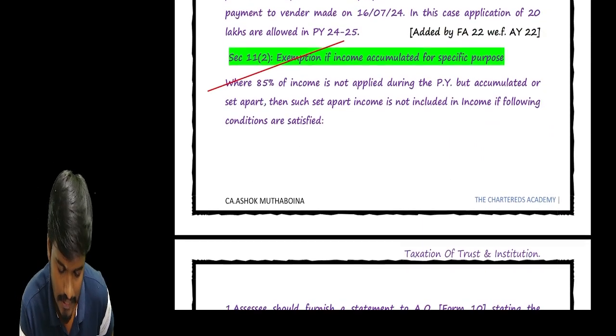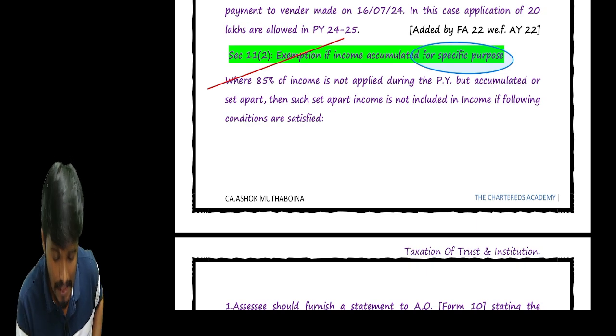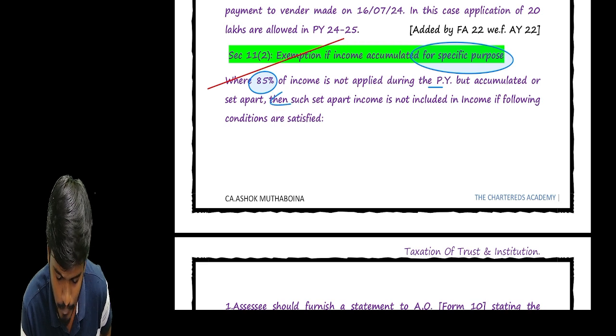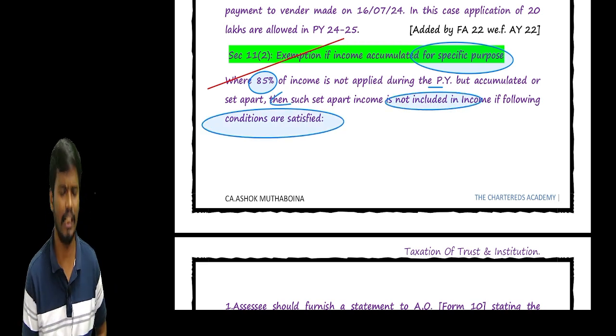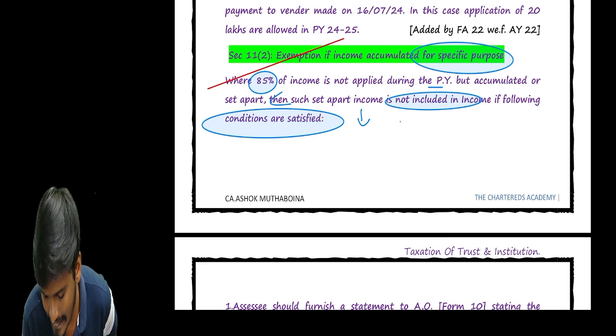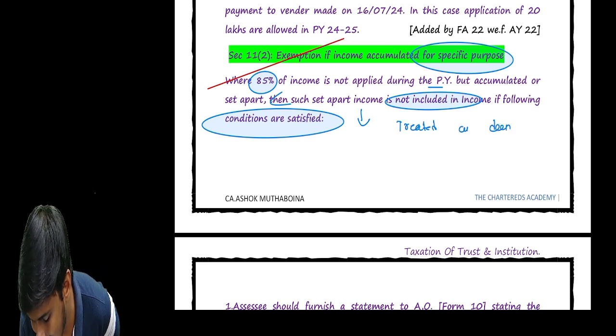If any income is accumulated for a specific purpose, wherein the 85% income is not applied during the year but accumulated or set apart, then such set apart income is not included in the total income if the following conditions are satisfied. Otherwise, such set apart income is treated as a deemed application.